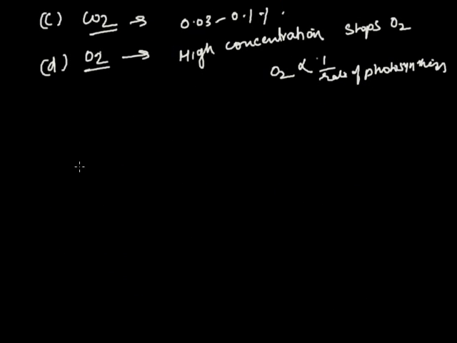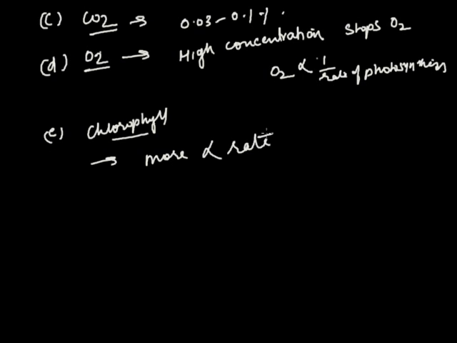Now, the last limiting factor which affects photosynthesis is chlorophyll. Chlorophyll content is directly proportional to rate of photosynthesis. That is, more chlorophyll, more will be the rate of photosynthesis. No photosynthesis occurs in etiolated cells. In variegated leaves, it occurs only at places where chlorophyll is present.